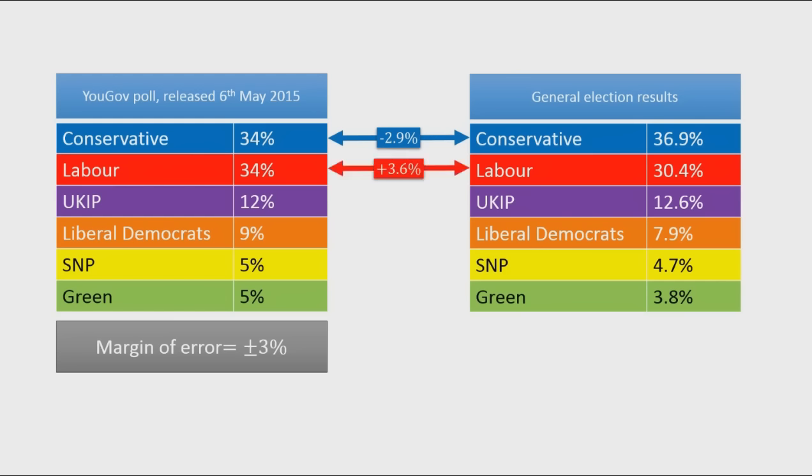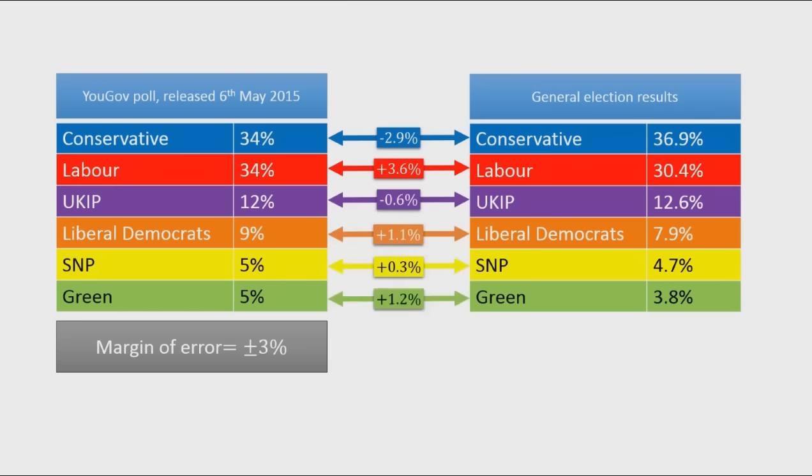For Labour, it's a bit more of a problem in that the opinion poll was 3.6% above the true result. That's slightly outside of the margin of error, but it's still possible that you could get a 34% figure due to rounding errors, due to just random variation. But all of the others are within the margin of error. So just by looking at this single poll, we can't say that there's something wrong with opinion polls on the whole. But what we might really want to look at is whether or not there's some persistent bias to the results.